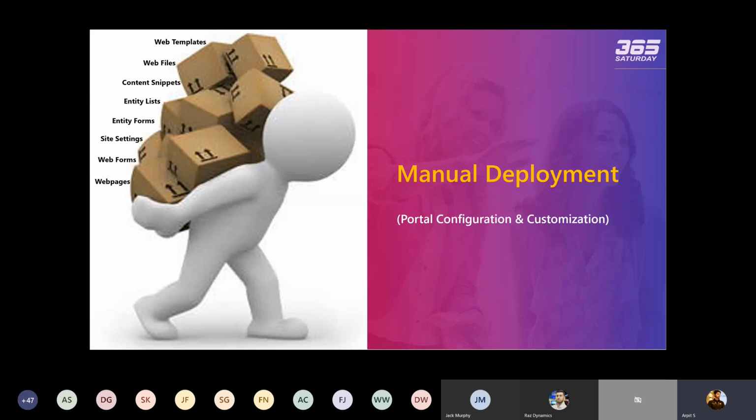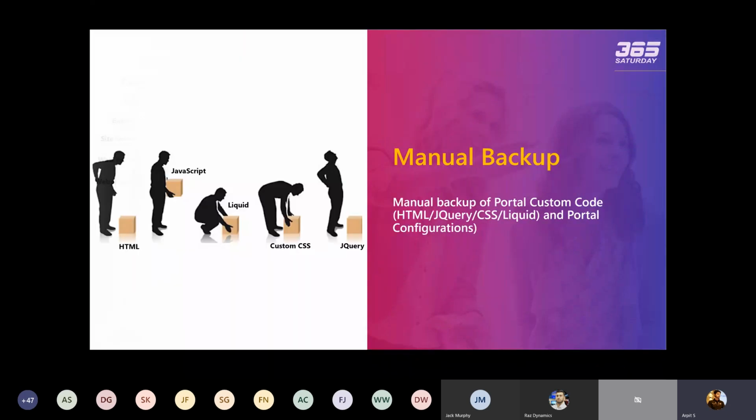The second part is the manual backup. That is also a big thing that I personally felt is the most challenging thing in the portal right now. We don't have any out-of-box way available to take the backup of the portal, because during the day I can be working on web pages, entity forms, entity lists, web templates. There are a lot of ways to write code in the portal, but there is no way available in the portal to manually back up your custom code.